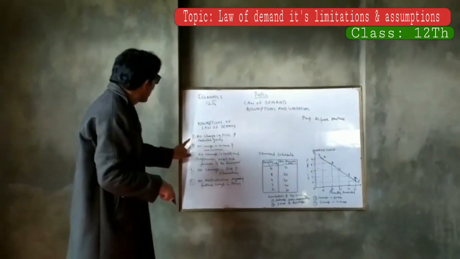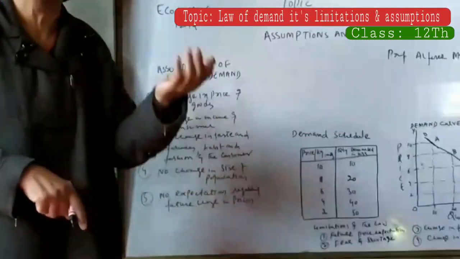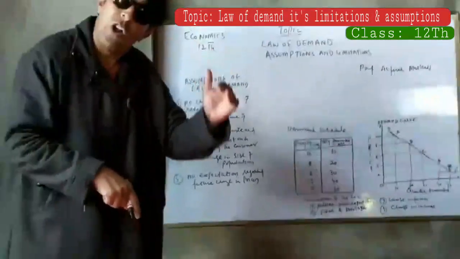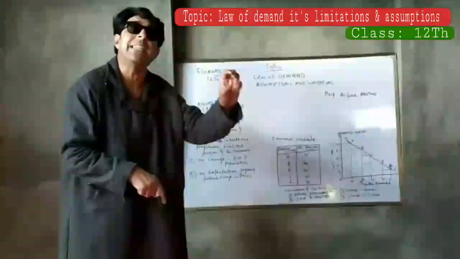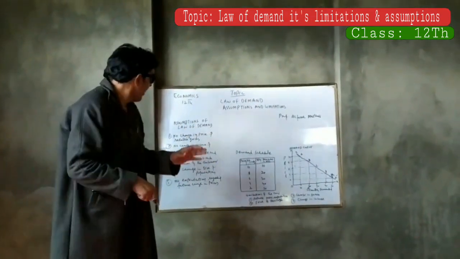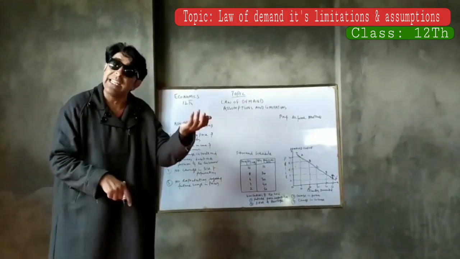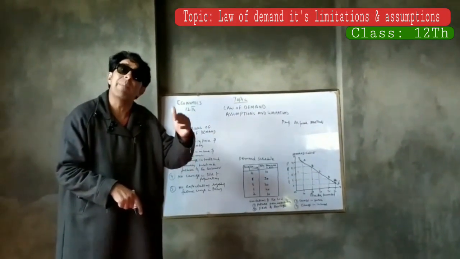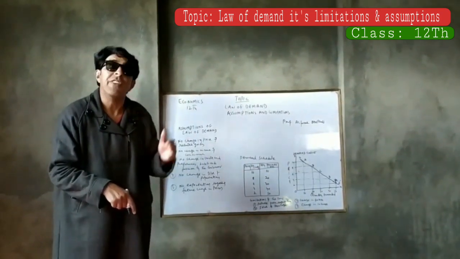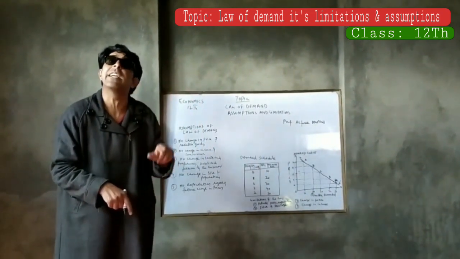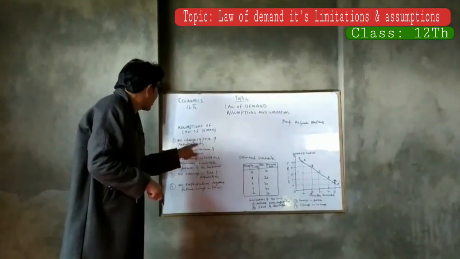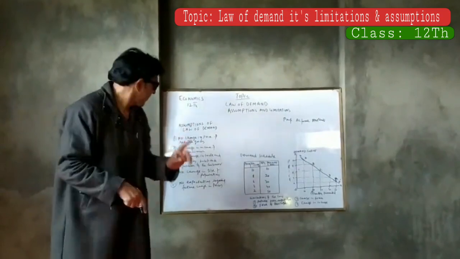Number two is no change in the income of the consumer. The law is applicable only if there is no change in the income of the consumer. When the income of the consumer increases, there will definitely be a change in the quantity demanded of the commodity, which will increase with the increase in income. So it is necessary that the income of the consumer remains the same.